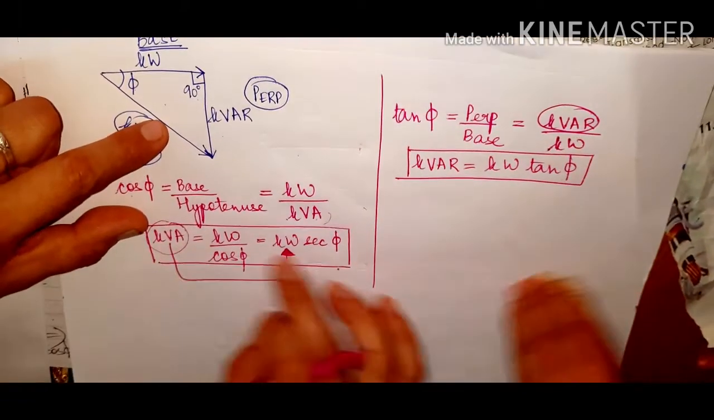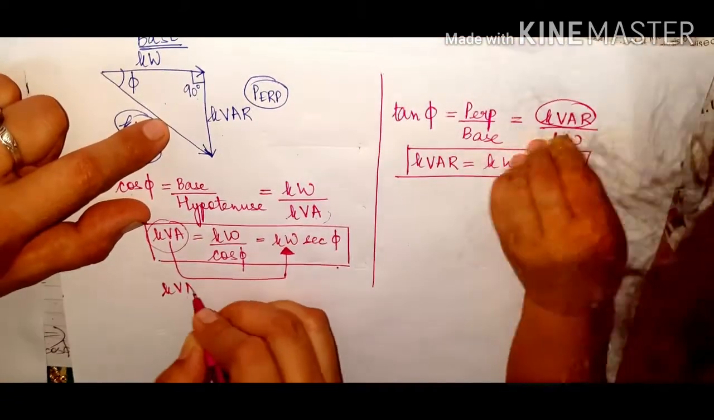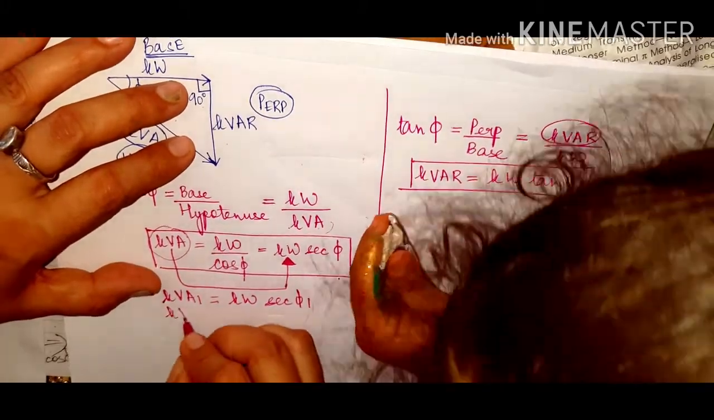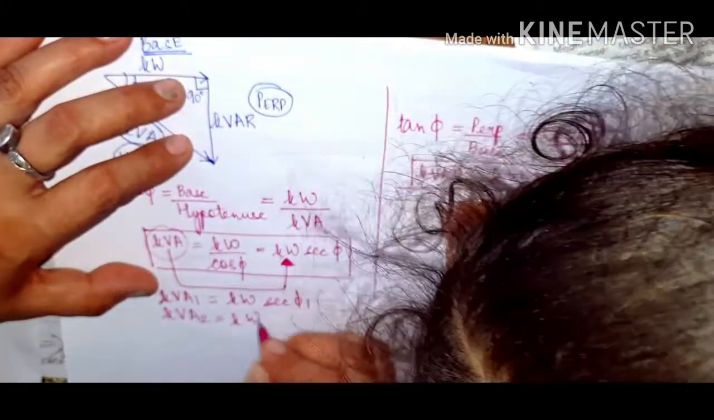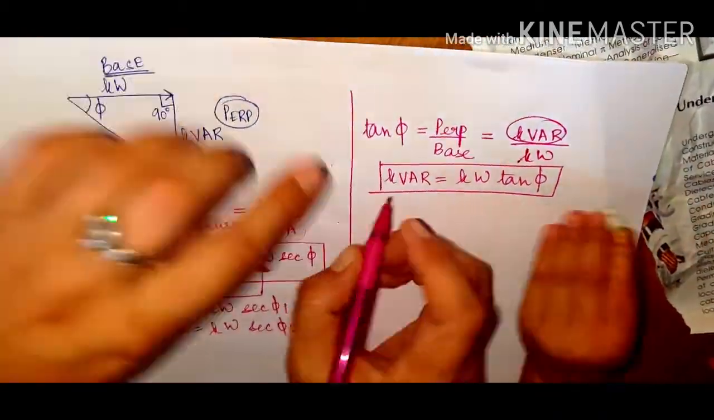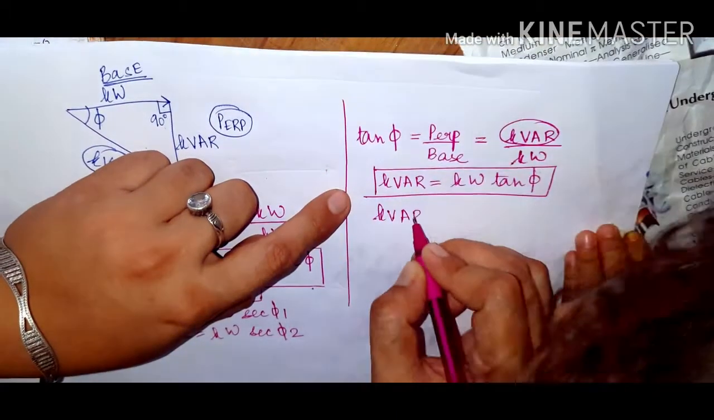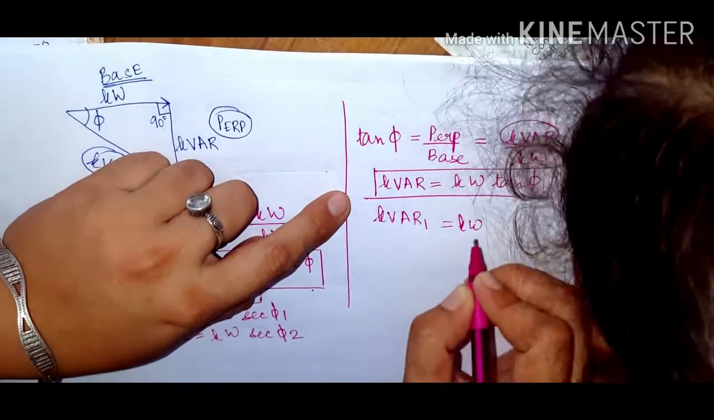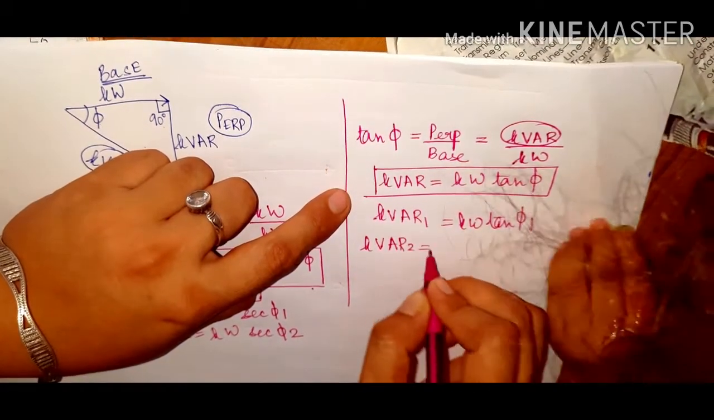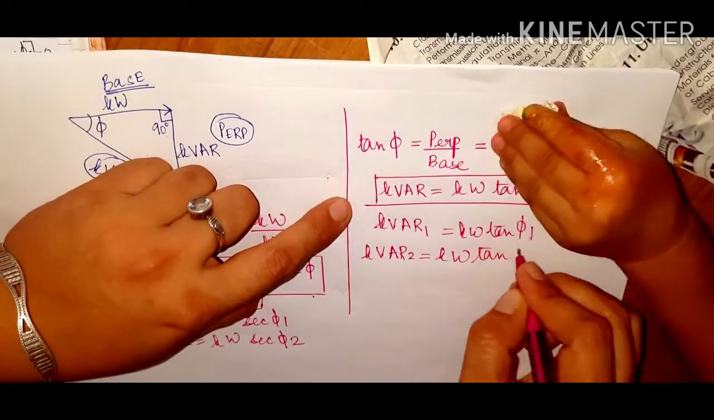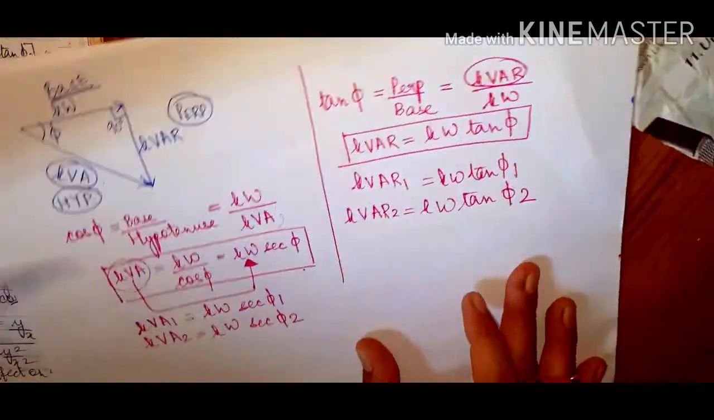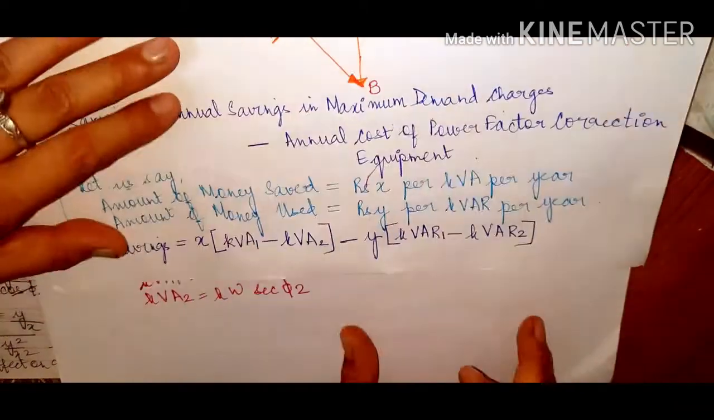So from over here I can write kVA1 as kilowatt sec of phi 1. kVA2 can be written as kilowatt sec of phi 2. kVAR1 can be written as kilowatt tan phi 1. kVAR2 can be written as kilowatt tan of phi 2. So let us now substitute both of these things in this particular calculation. Okay, so I have got this calculation over here. So now let us substitute.